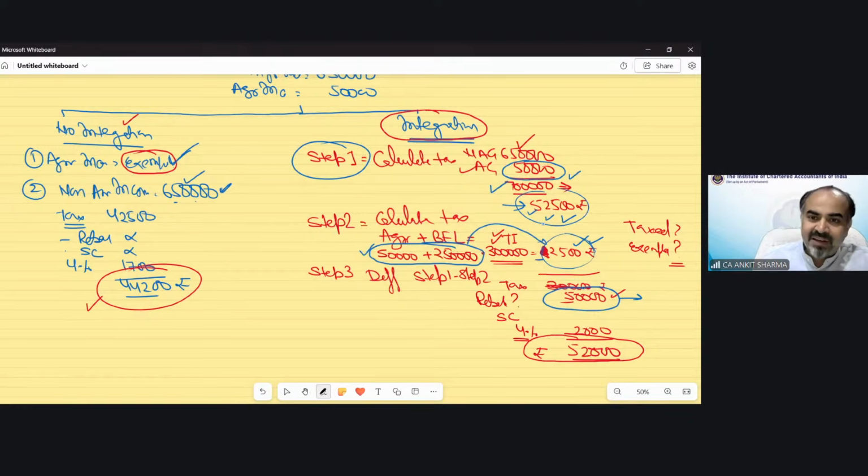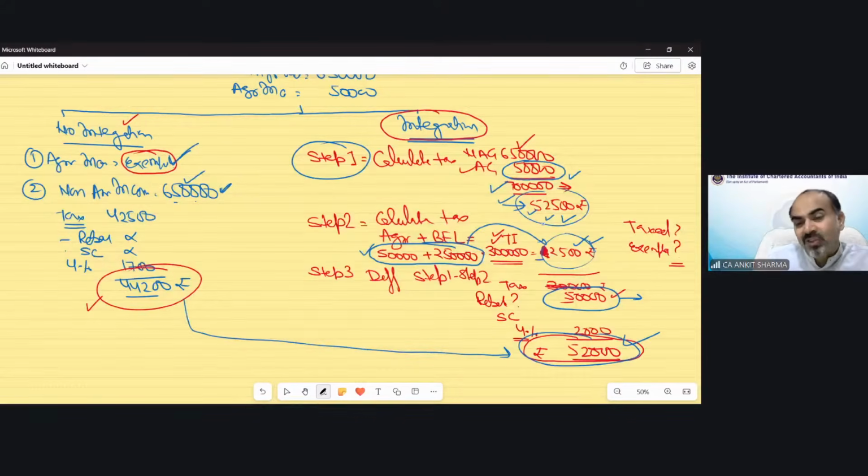So people satisfied? They say, okay, correct? We are sorry because we have taxed your agricultural income. Now we are reducing the tax of your agricultural income from that total tax. So remaining would be your tax for non-agricultural income. Now it's fine. People say, okay, now it's fine. But you can see the difference of tax, almost 6,000 rupees, 5,800 rupees extra tax has been charged with the help of integration concept. And you know why it has happened?